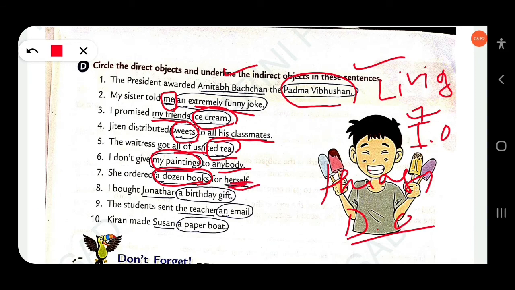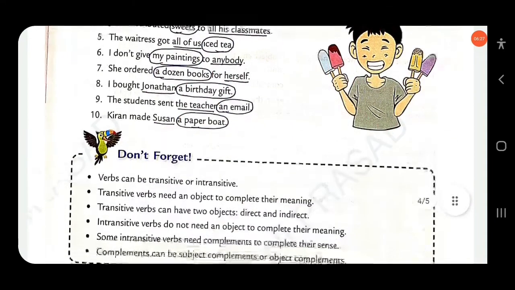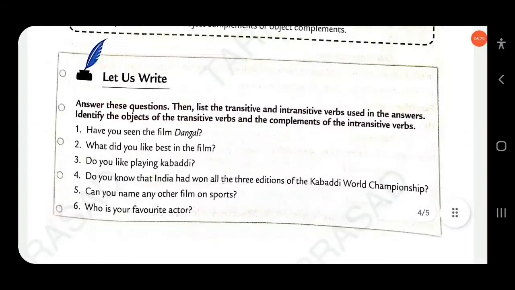I bought Jonathan a birthday gift. Jonathan is the indirect object, a birthday gift is the direct object. Then next, the student sent the teacher an email. Here the teacher is the indirect object, an email is the direct object. Kiran made Susan a paper boat. Susan is the indirect object and a paper boat is the direct object. Clear? Then next, answer these questions,